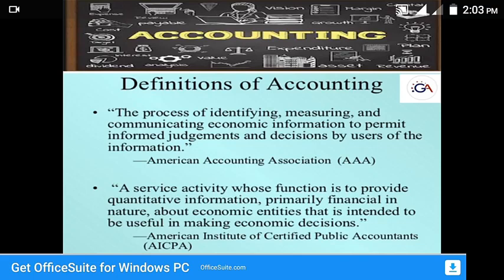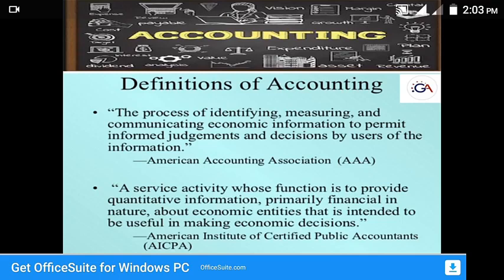Accounting allows us to see how much money you are earning, how much money you are worth, how much money you spend, and where you can improve to make even more money. And accounting is a language of business also. Especially financial accounting is a specialized branch of accounting that keeps track of a company's financial transactions and presents them in financial statements such as an income statement or a balance sheet.